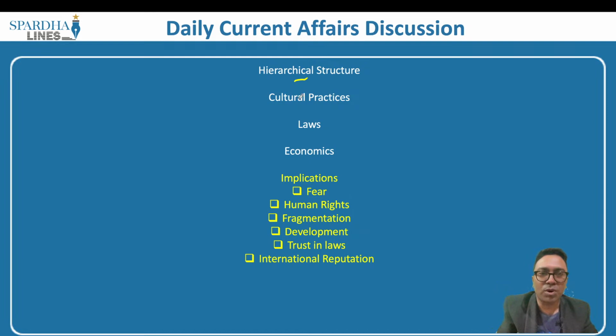The second major point is in terms of cultural practices. What are these cultural practices? Because it has been prescribed in a few customs, a certain section of the people find superiority. Superiority of what? They find that they belong to a particular caste. Because they belong to a particular caste, they want to oppress the other person who is from a lower caste. The so-called upper caste will start suppressing the viewpoints of the so-called lower caste. They would not be able to have any of these practices which the so-called upper caste are practicing.